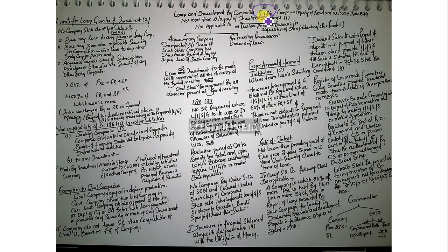Next section is 186, loan and investment by companies. Read along with the Companies (Meeting of Board and its Powers) Rules, 2014, which says that not more than two layers of investment companies. The company shall invest. So that is a threshold limit that you can only invest in two layers of investment companies. So company 1, then company 2, no more than two layers.